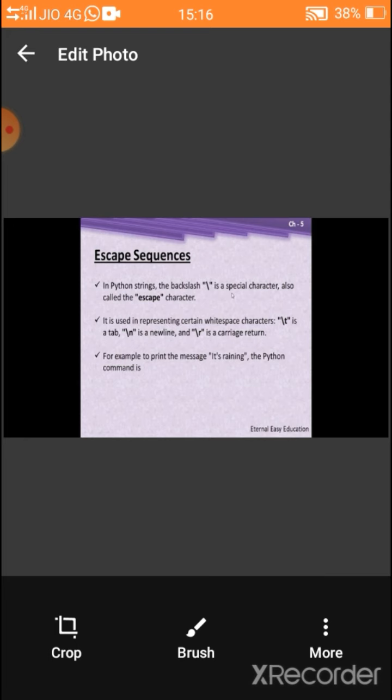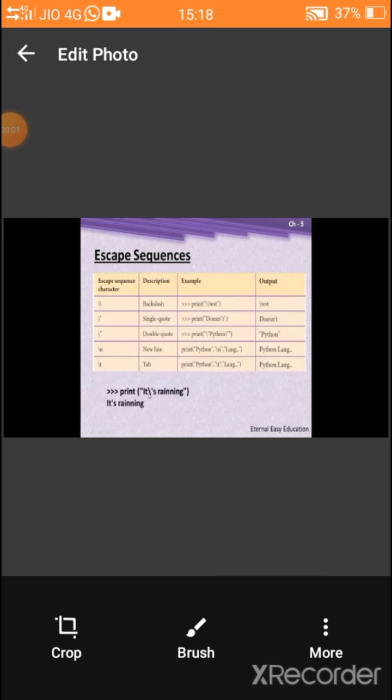So if we want to print that apostrophe, we have to use a backslash as an escape character. Let's see with more examples. Look at the example for escape sequence. If it is not clear to see, you can refer to the book page number 63.